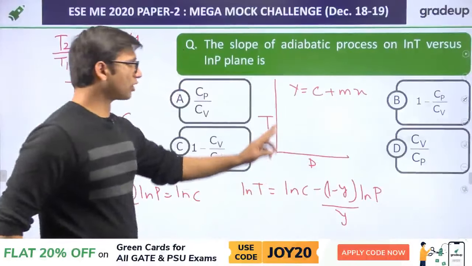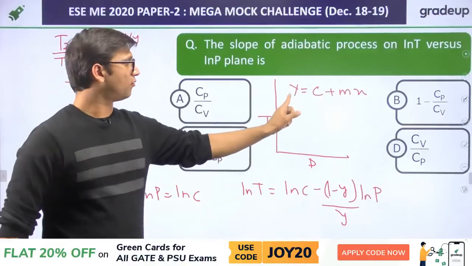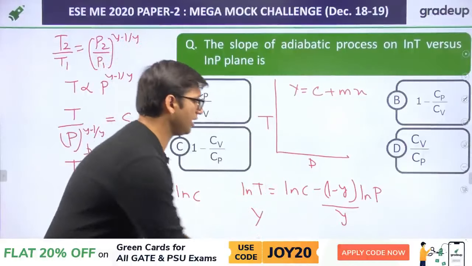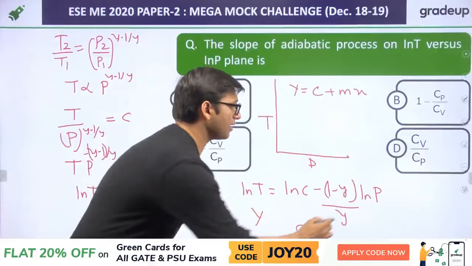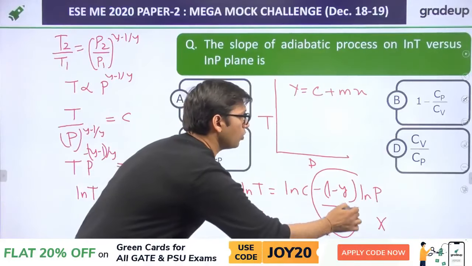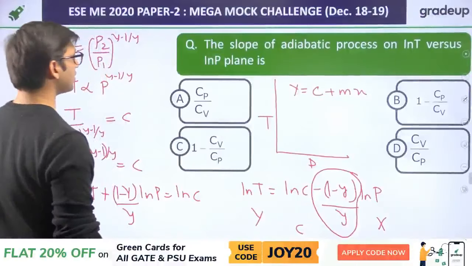If you compare, in the equation y is equal to C plus mx, y here is log T. This is C here, and this part is x. So the complete coefficient of x will be equal to m, which is the slope.